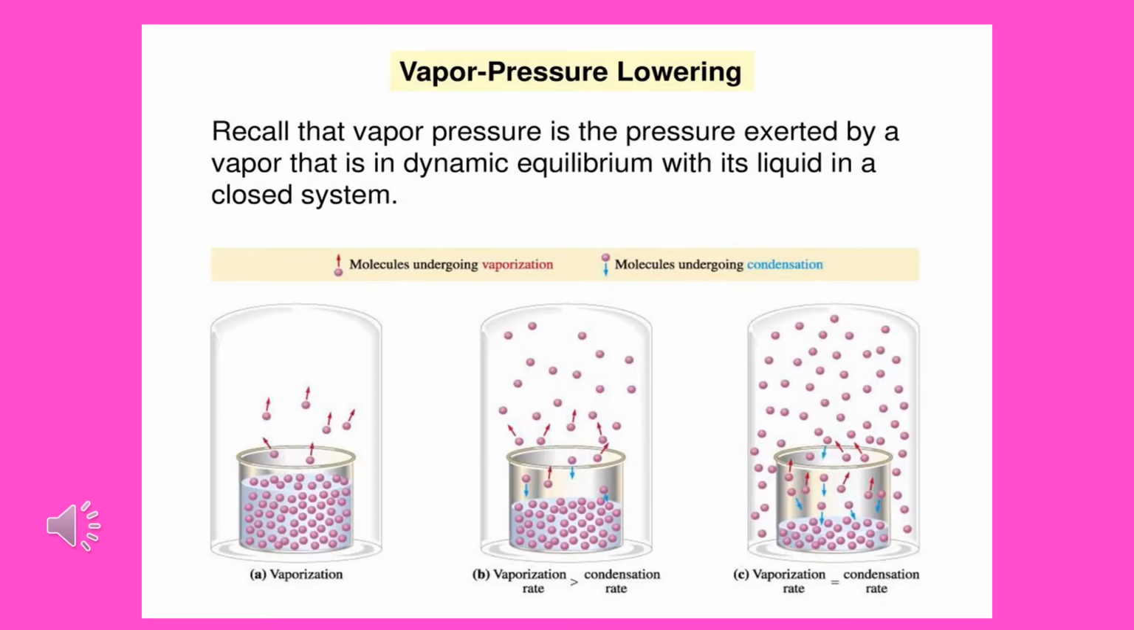Let us recall the vapor pressure lowering or lowering of vapor pressure. We know that vapor pressure is the pressure exerted by the vapor when it is in dynamic equilibrium with its liquid in a closed system. When there are no solute particles, that is, when a pure solvent is there, then more vapor pressure is there. When solute is added to the solvent, the vapor pressure is lowered. So there is a difference between the vapor pressure of pure solvent and the vapor pressure of the solution. This difference, P0 minus Ps, is nothing but lowering of vapor pressure.